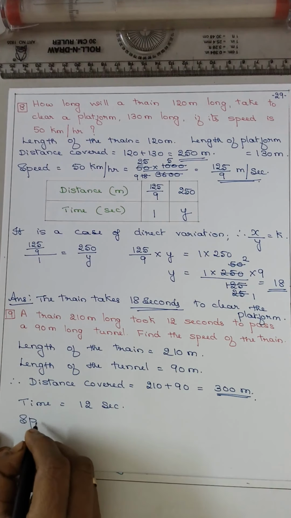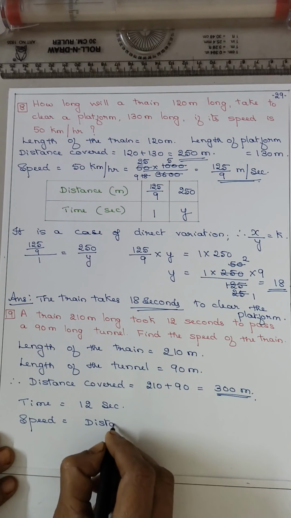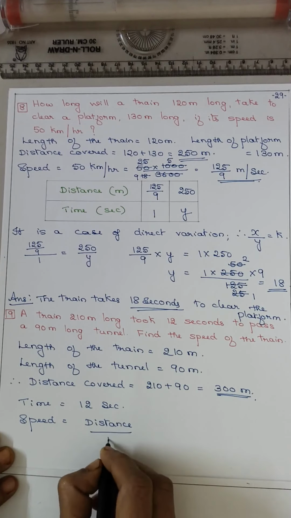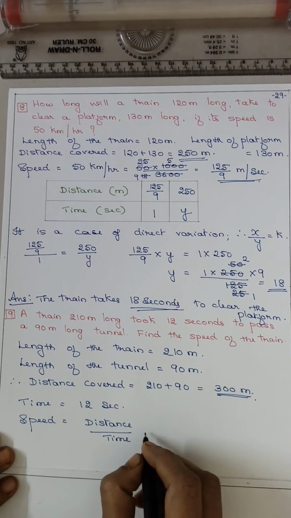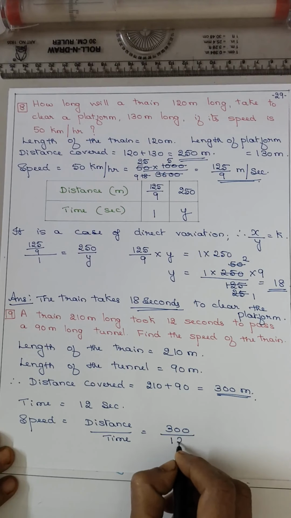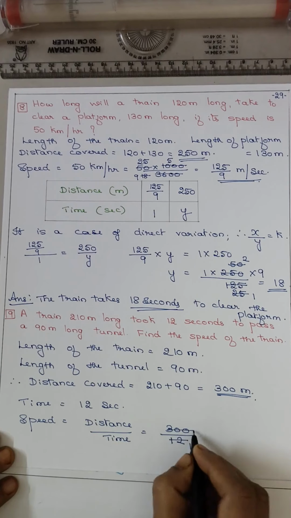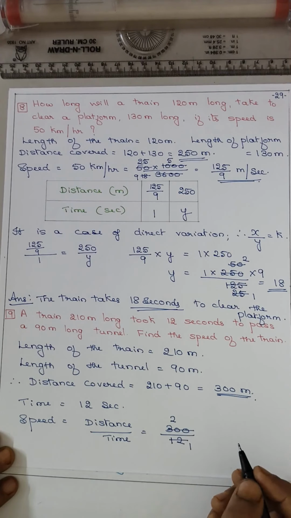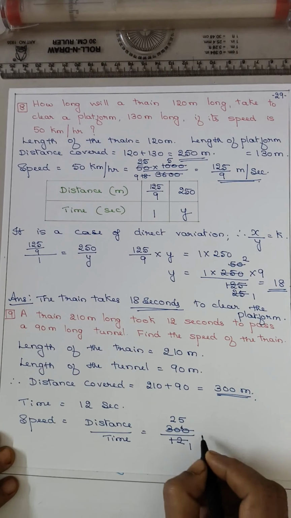So speed is equal to, what is the formula? Distance upon time. Meter per second, correct. So 300 upon 12. So it is 12. 12 ones are 12, twos are 24, 6 remains, 12 fives are 60.